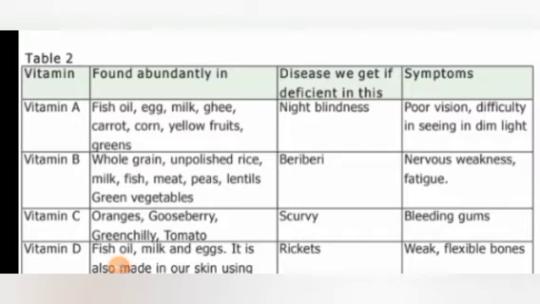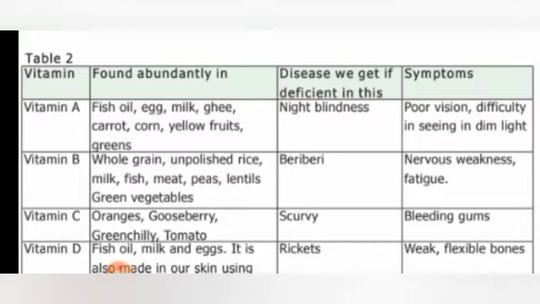So now we are going to tabulate the vitamins, their diseases, and what are the symptoms of these diseases. Okay, vitamin A is abundantly found in fish oil, egg, milk, ghee, carrot, corn, yellow fruits, greens, etc. The deficiency disease is night blindness. As I said, what are the symptoms? Symptoms are poor vision, difficulty in seeing in dim light.